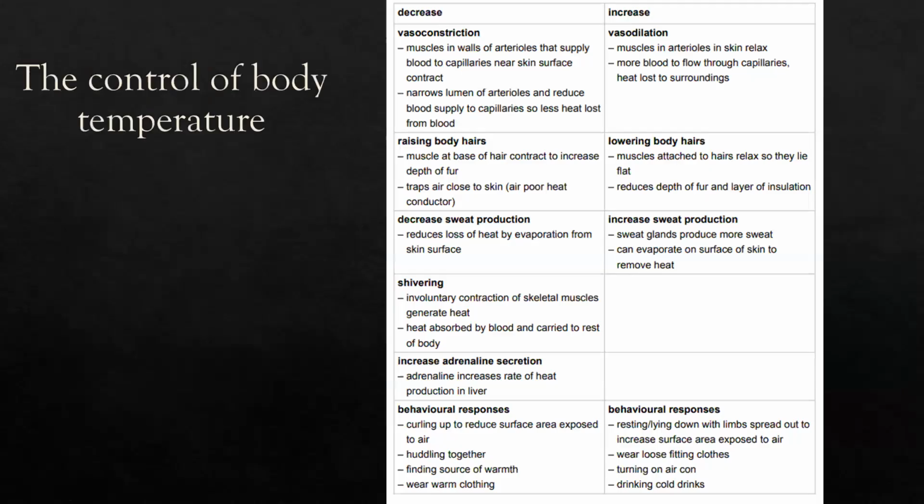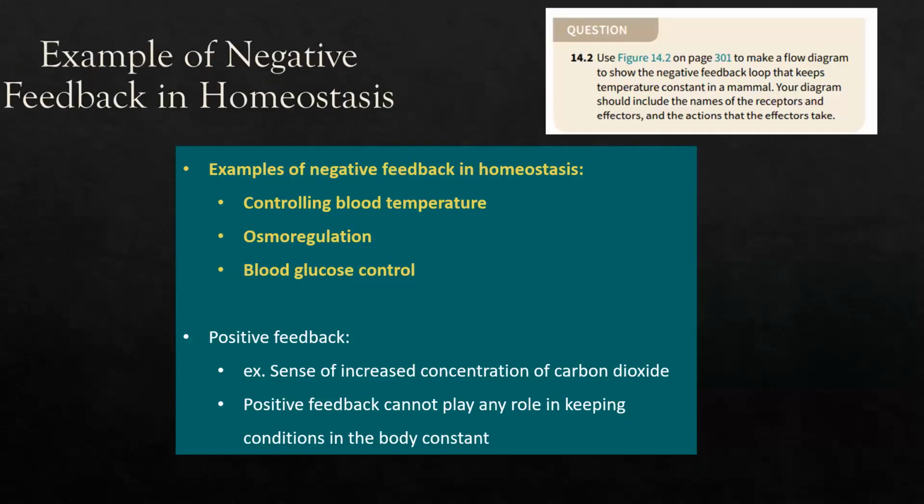Okay. As you can see, body temperature really depends on negative feedback. Other than core temperature or blood temperature, we also depend on negative feedback for osmoregulation and blood glucose concentration. Osmoregulation is how our body controls the osmotic pressure inside our body, by using the kidney, for example, to control how much water is in our blood.